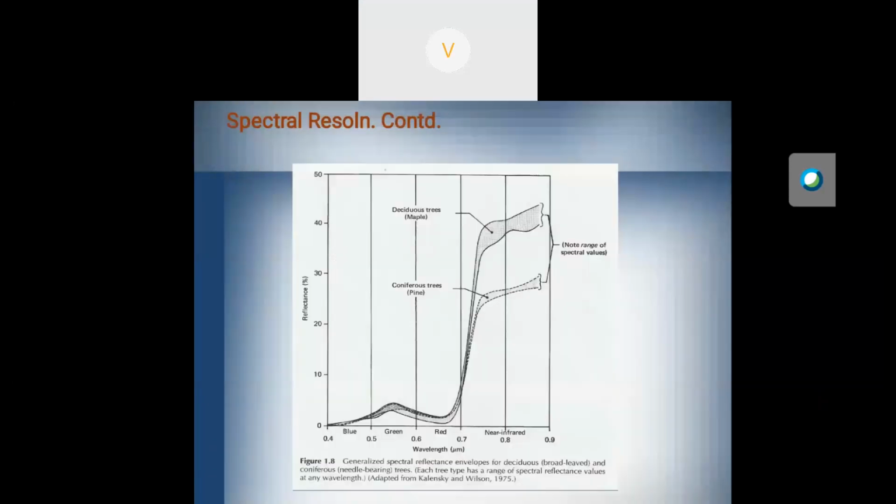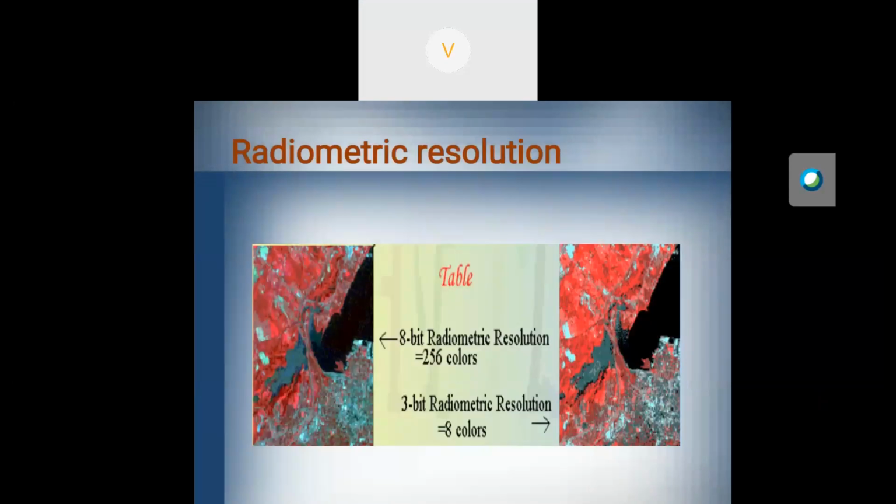Then what is radiometric resolution? So this is the radiometric resolution. The first image is represented by 8-bit radiometric colors. That is 2 power 8. So the first image has a combination of 256 colors.